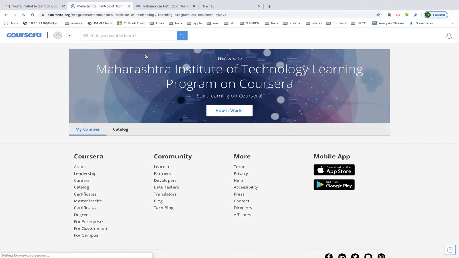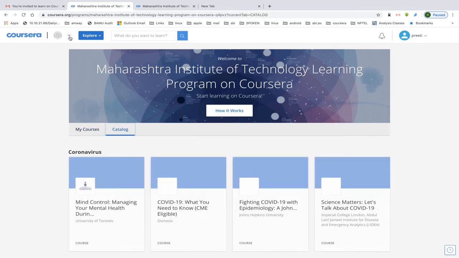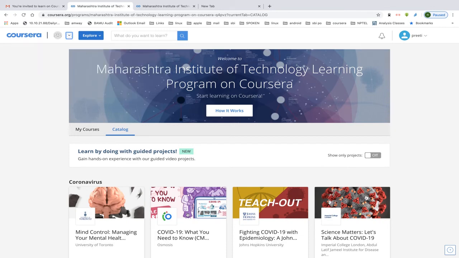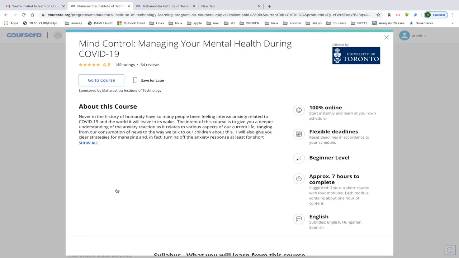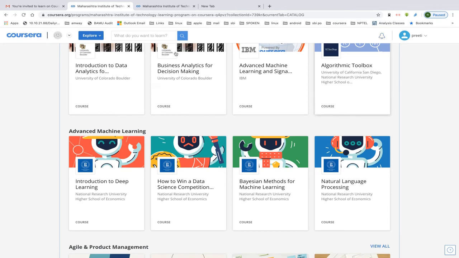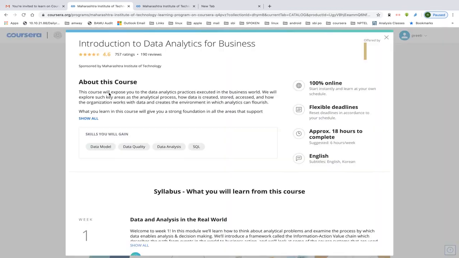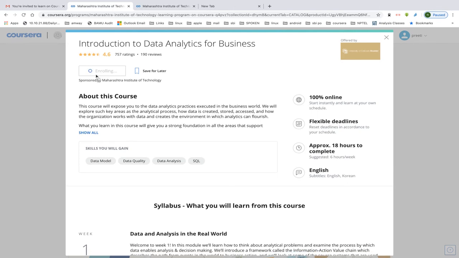Suppose you go to the catalog. This is under Maharashtra Institute of Technology. Make sure you are under Maharashtra Institute of Technology. Suppose I go inside this, and suppose I join this course again. But suppose I have completed 4 weeks of this course. So right now it is showing in my tab. If it is not showing in your tab, just rejoin that. So it will automatically take you to your previous progress. So don't worry if you have completed some part of your courses and they are not appearing over here. So just click on rejoin them using Maharashtra Institute of Technology, like I'm doing over here. Then it will go back to your previous progress.